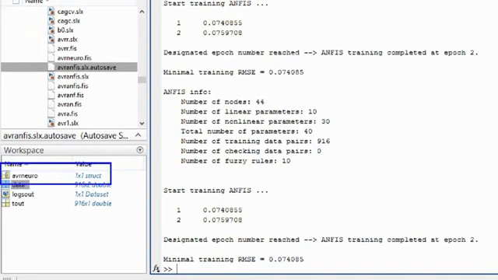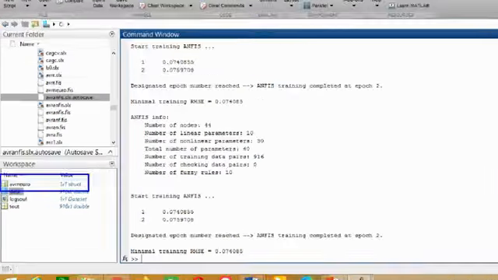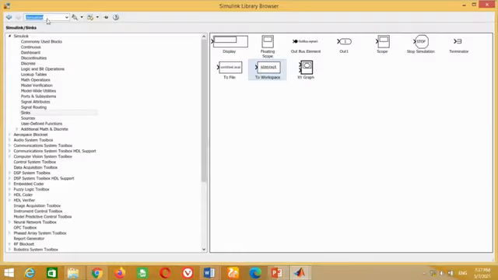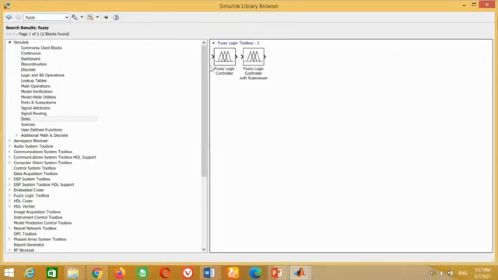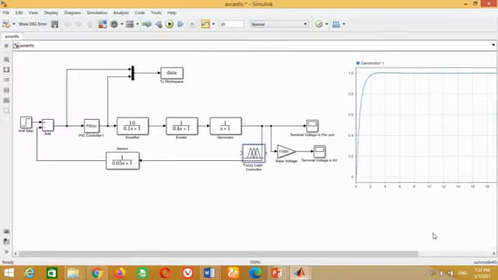Now go to the Simulink library and search for the fuzzy logic controller block. Take this block and bring it in the model. Friends, it may be noted that NFIS also uses the same fuzzy logic controller block. It is because NFIS is basically making the fuzzy logic controller expert. That's why it is also saved in FIS format.